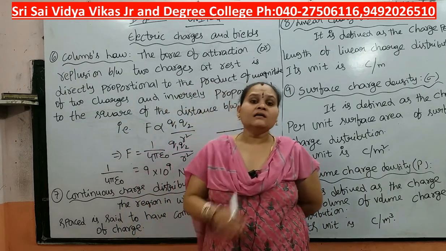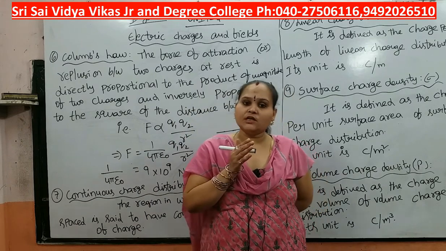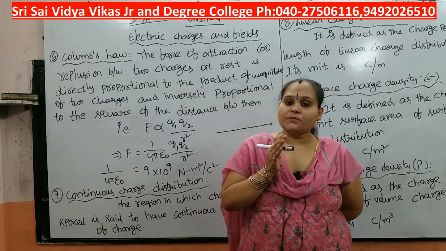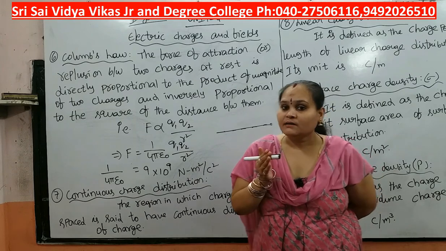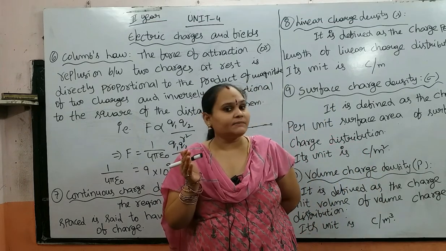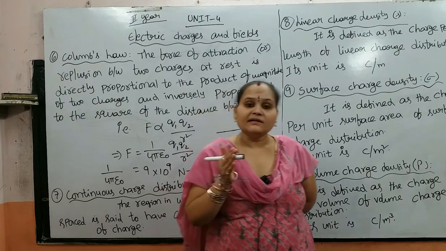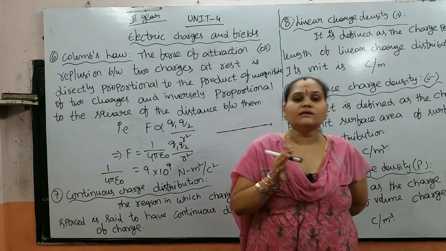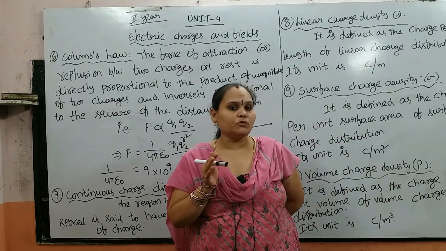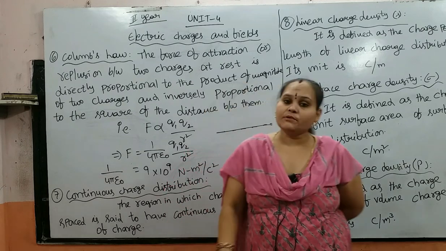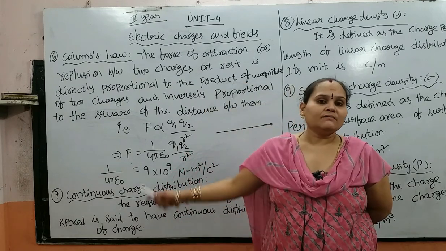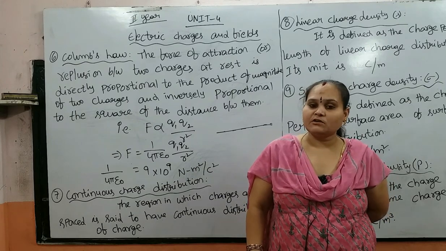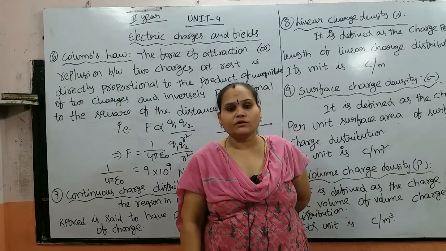Coulomb's law is nothing but the force of attraction or repulsion between two bodies, which is directly proportional to the product of the magnitude of their charges, that means F is proportional to Q1 Q2, and inversely proportional to the square of the distance between them, where R is the distance between Q1 and Q2. That means F is proportional to Q1 Q2 by R square.